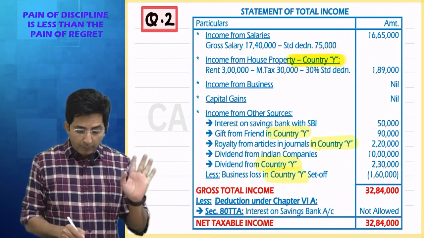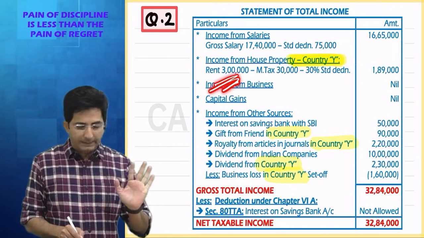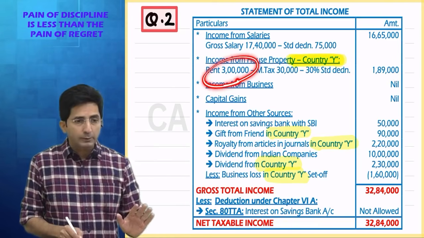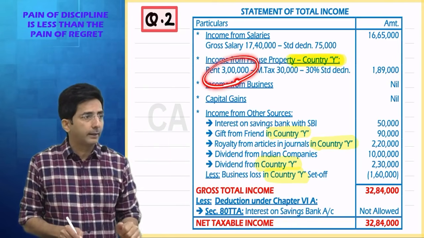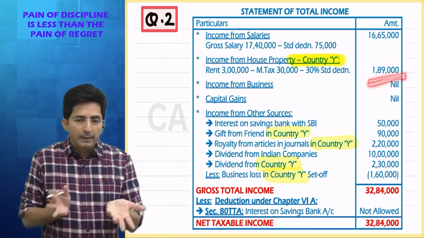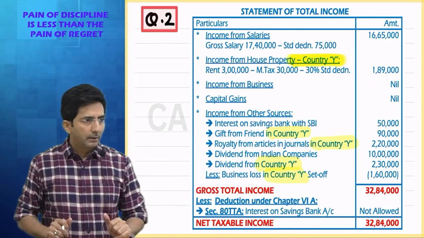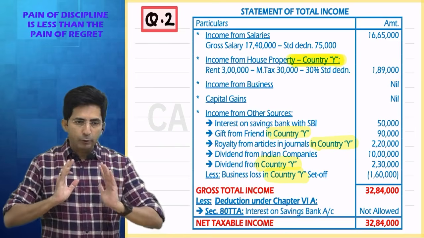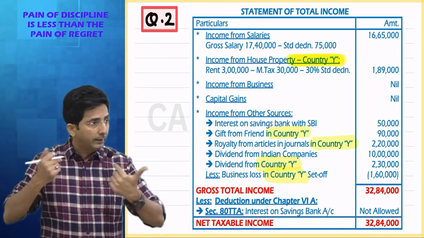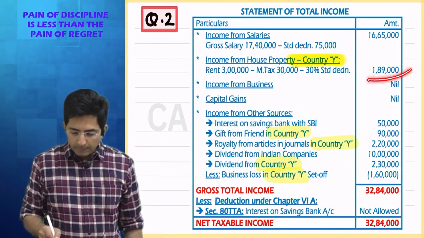But full rent of 2 lakhs, 3 lakhs is not doubly taxed, only 1 lakh 89. So you might have paid tax on rent of 3 lakhs in foreign country, but India is taxing only 1 lakh 89. So only 1 lakh 89 becomes doubly taxed. Again, doubly taxed income is according to Indian law, because India is doubly taxing you. So we will see as per Indian law. So this is one amount.